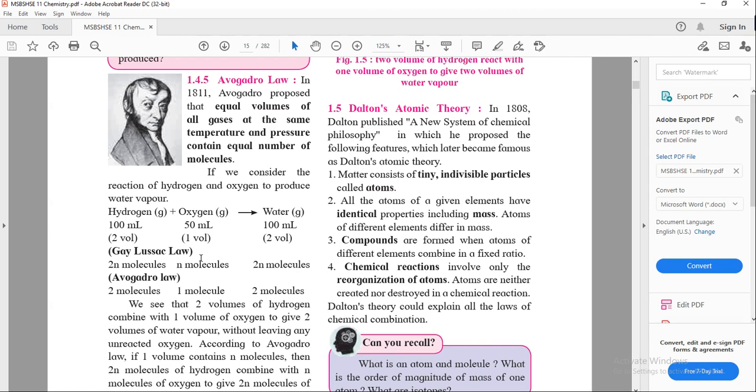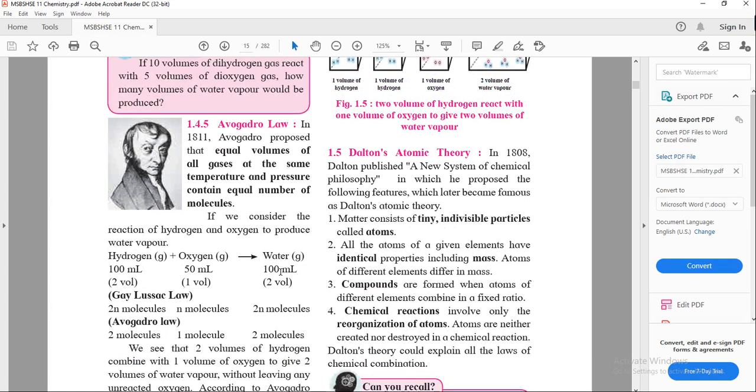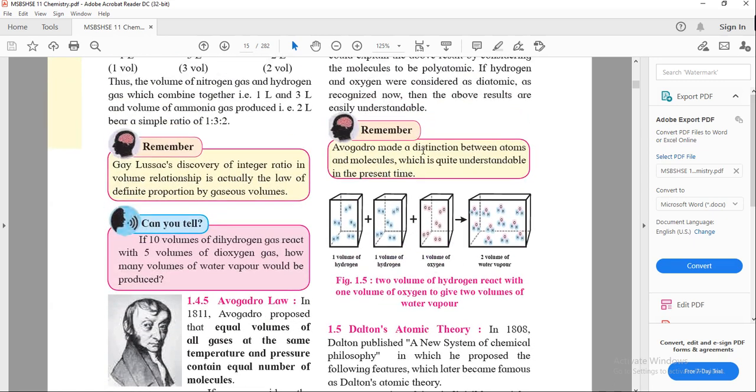This is a very simple law. So two molecules of hydrogen react with oxygen and produce water. The example is also given here: formation of H2O. Or you can also say that equal volumes contain an equal number of molecules at the same temperature and pressure.